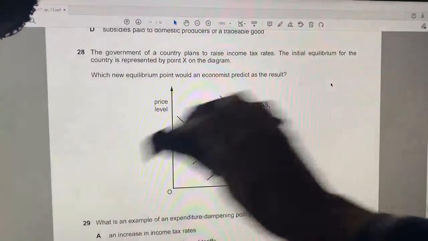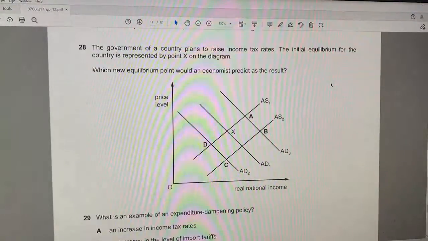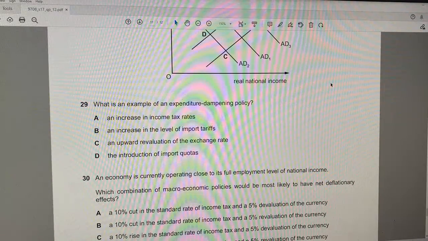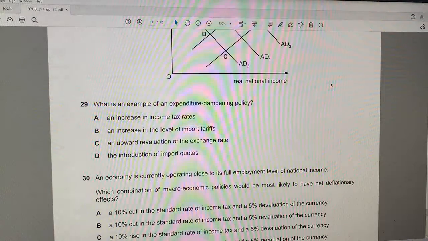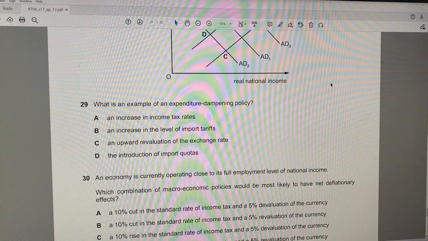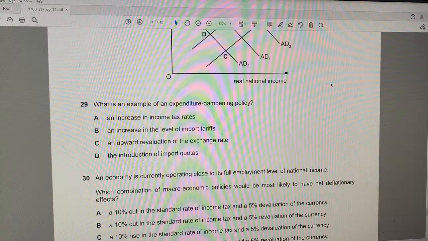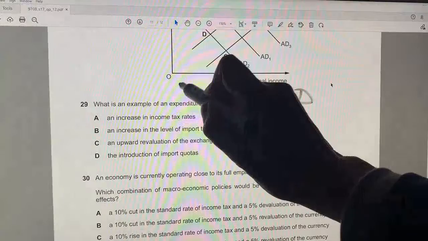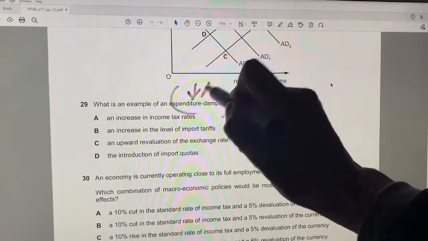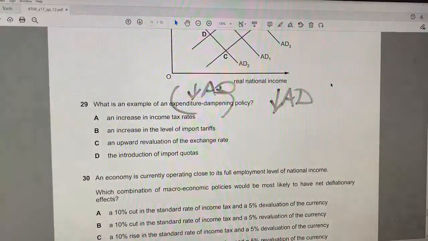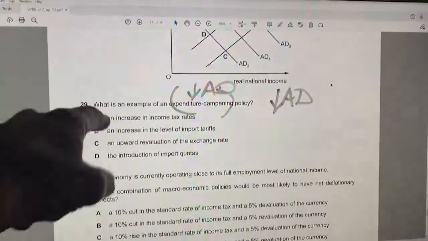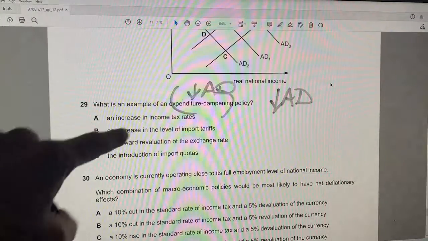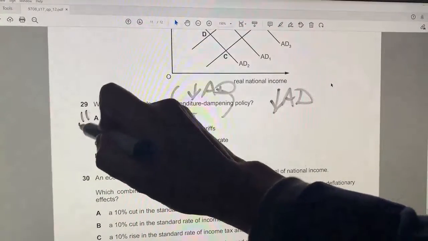Let's see 29. What is an example of an expenditure dampening policy? Expenditure dampening means reduce aggregate demand. That's expenditure dampening. So what is an example? An increase in income tax rates? Yes. A looks very good.